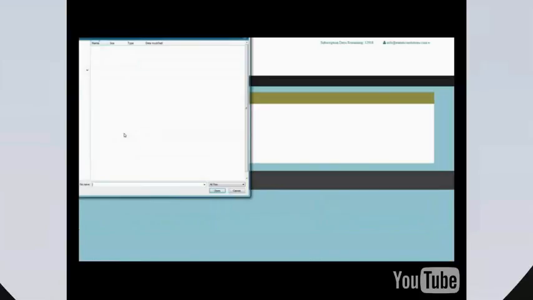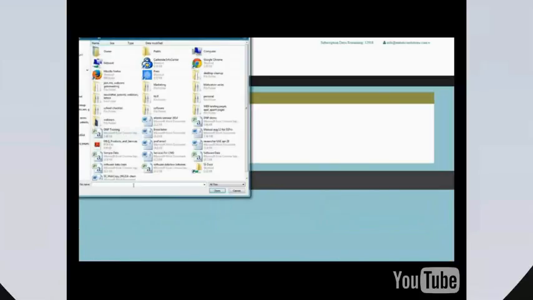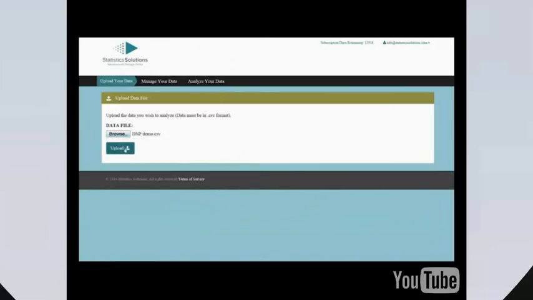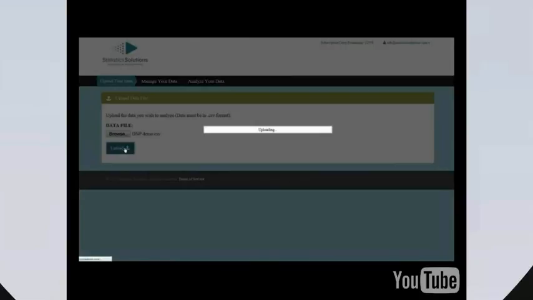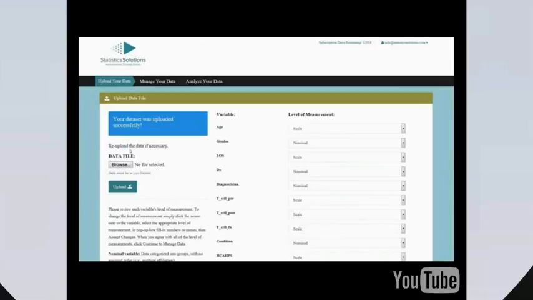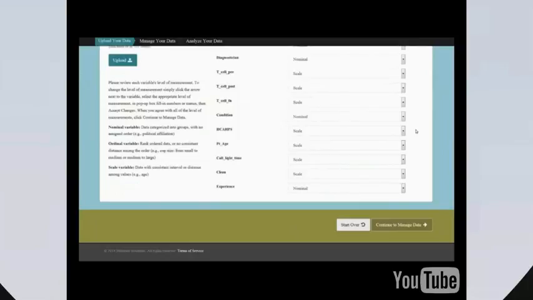The first step is to upload your data. Simply browse and select a desired CSV data file, then click Upload. While your data is uploading, the software is reading the data file to identify your variable names and their level of measurement. On this screen, you should validate that all of your variables have been uploaded, and importantly, that the level of measurement of each variable is accurate. On the lower left-hand side of this screen is a quick reminder describing each level of measurement.